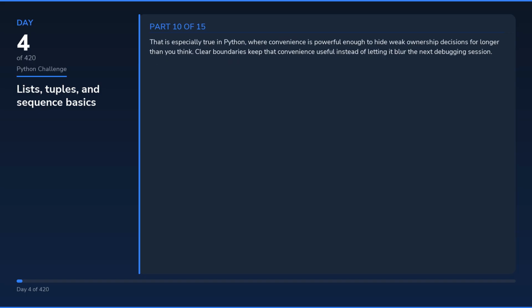That is especially true in Python, where convenience is powerful enough to hide weak ownership decisions for longer than you think. Clear boundaries keep that convenience useful instead of letting it blur the next debugging session. A lot of debugging time disappears when the request path, async path, or data path is obvious from the structure.